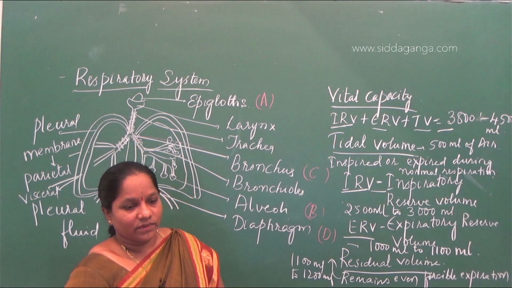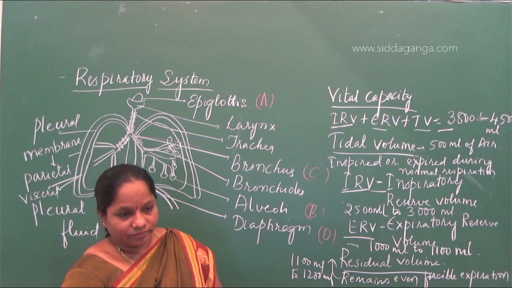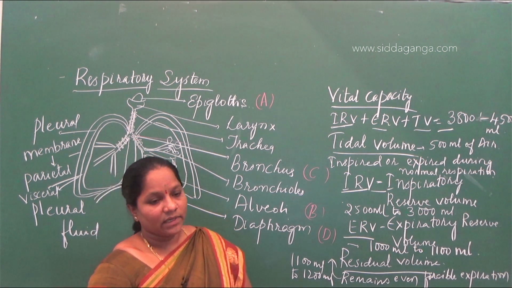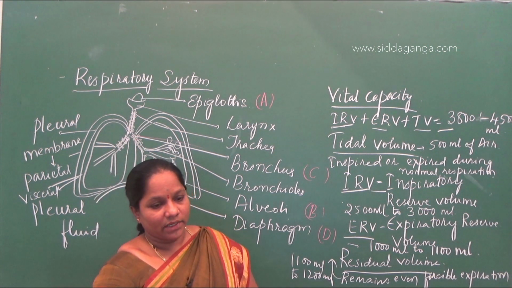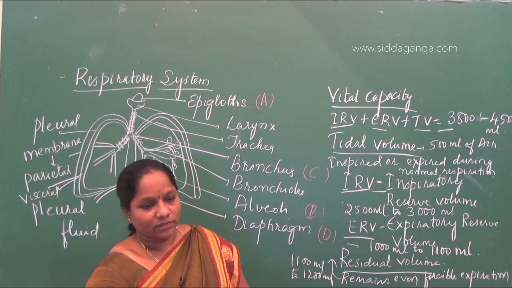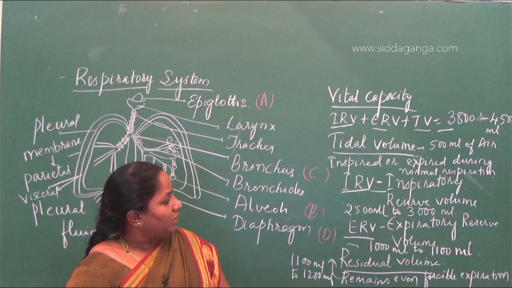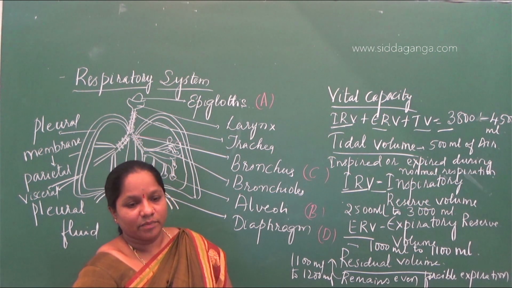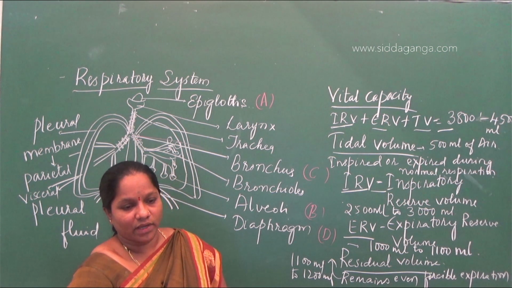So the options given to you are, A is tidal volume, it is 500 ml. A is 3. B, inspiratory reserve volume is 2500 ml to 3000. So B is 1.